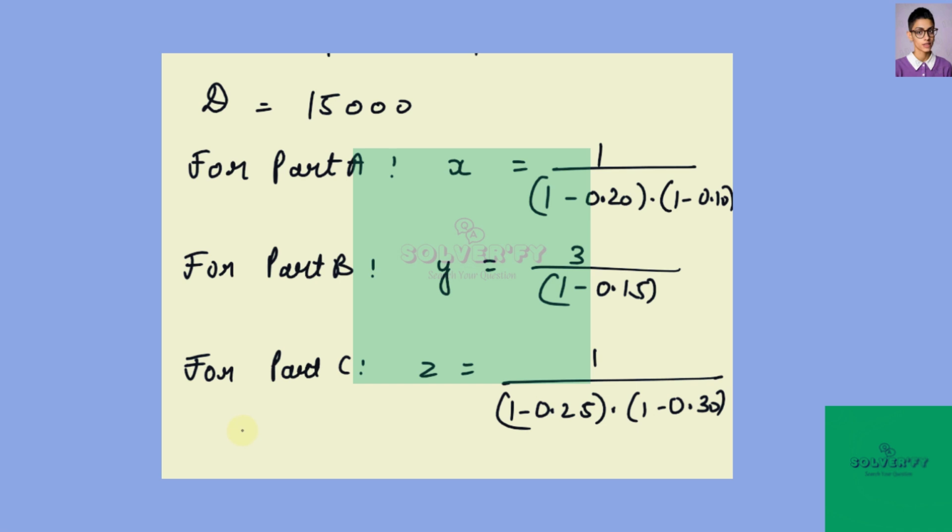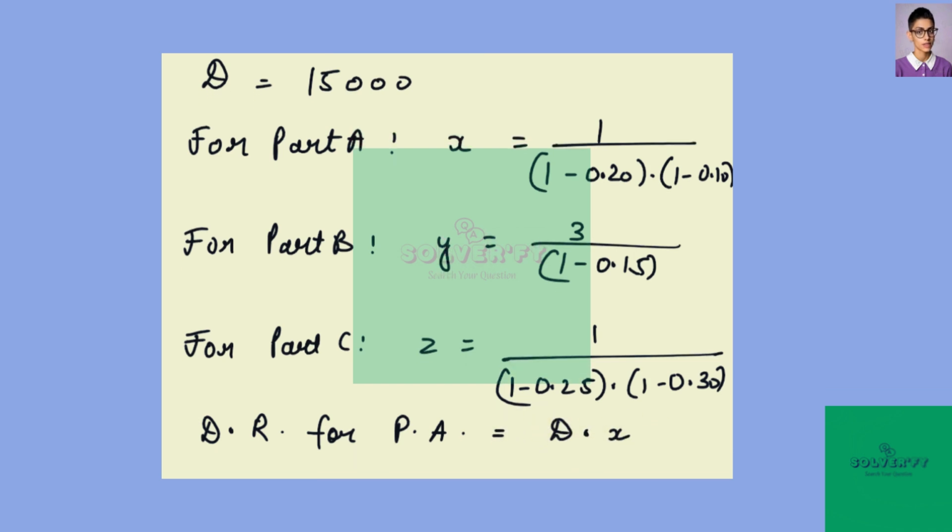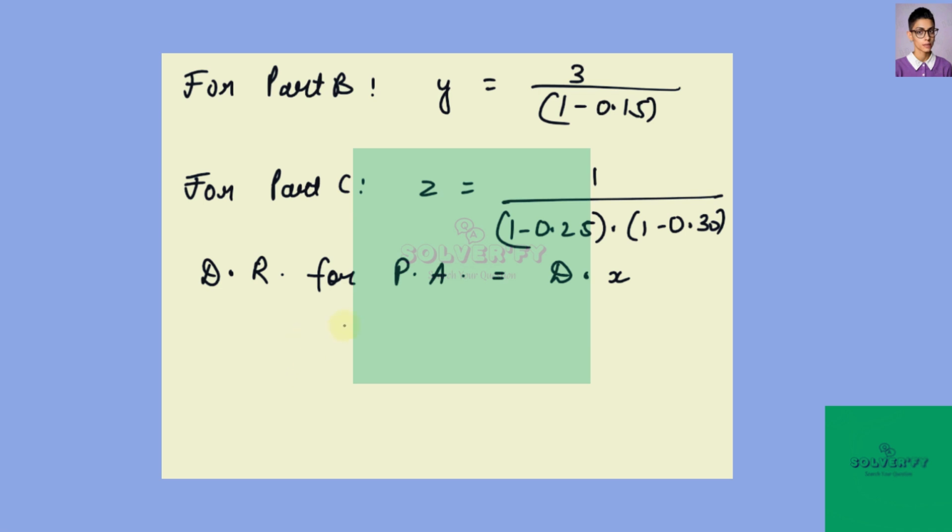Now multiplying the requirements by the daily demand to find the daily requirements for each part. So here, daily requirement for part A is equal to D into X. D is the demand, X is the number of units for A. Now similarly for part B, D into Y, and for part C, D into Z. Now substituting all the values.